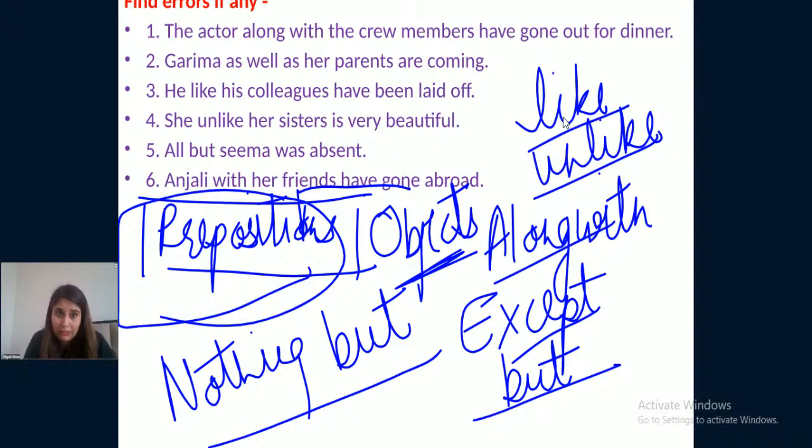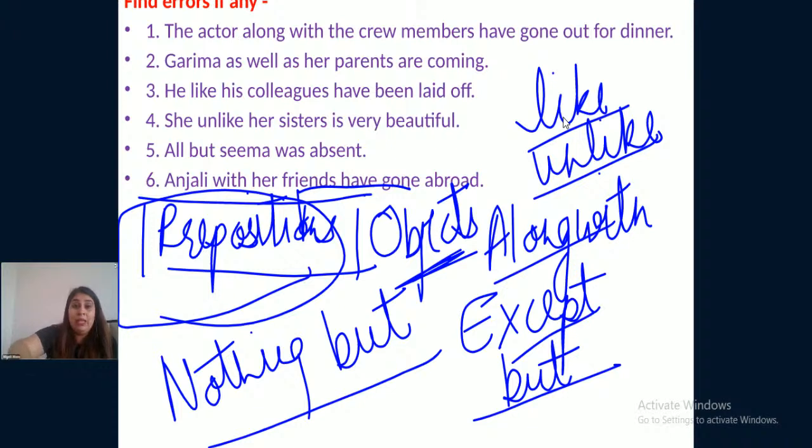I am repeating it: prepositions take objects after them. If there are two subjects joined to each other through a preposition, then the second subject will automatically become an object, because prepositions take an object after them. And this is the basic reason why the first subject is considered while taking the verb for the sentence.